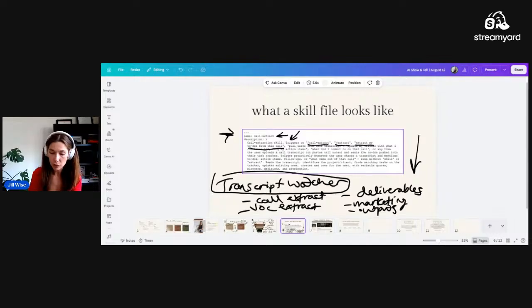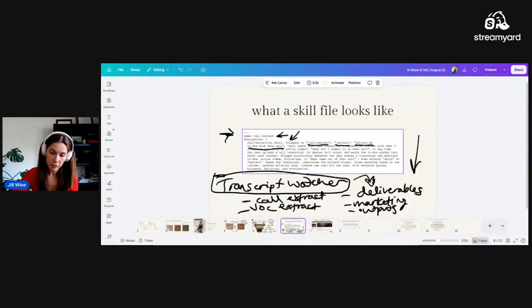In the case of the transcript watcher agent, this one's actually automated. So it is scanning my inbox throughout the day for transcripts that are ready from client calls, group calls within Leverage Lab, and sales calls, anything like that. It picks up literally any call. It knows whether it's a client call, whether it's a sales call, and whether it's just a coffee chat, something like that. And it can help choose which of these skills is relevant to use at this time.